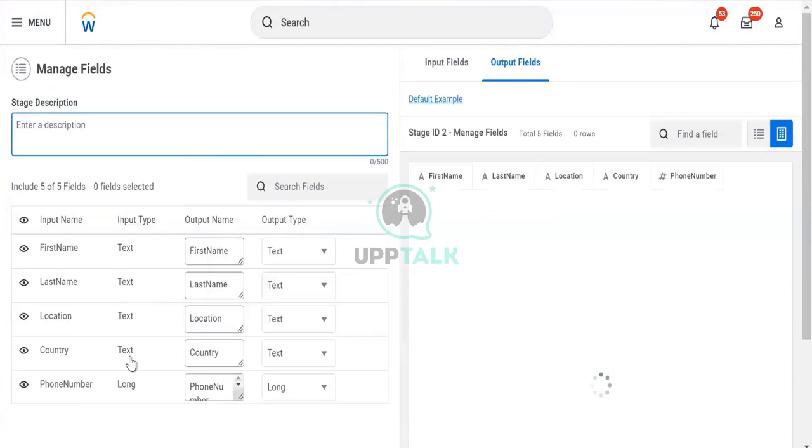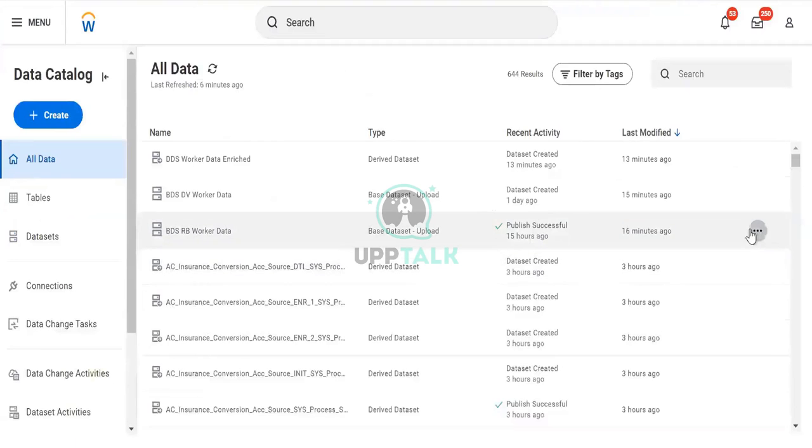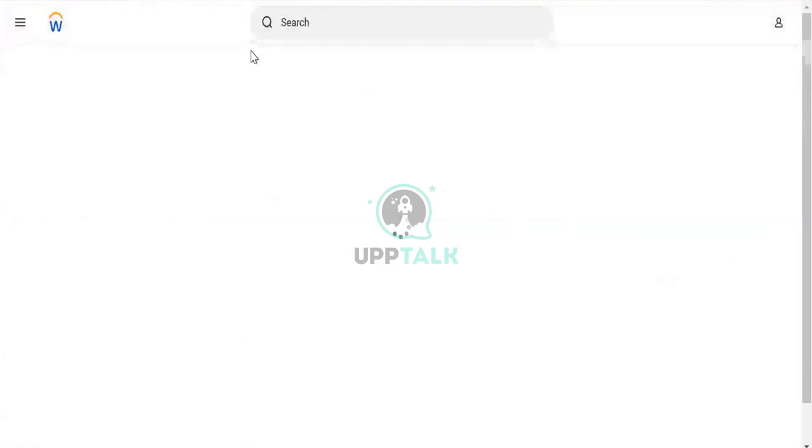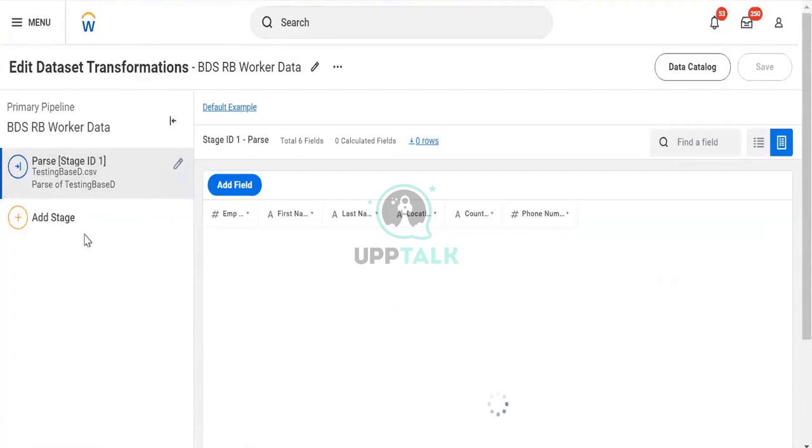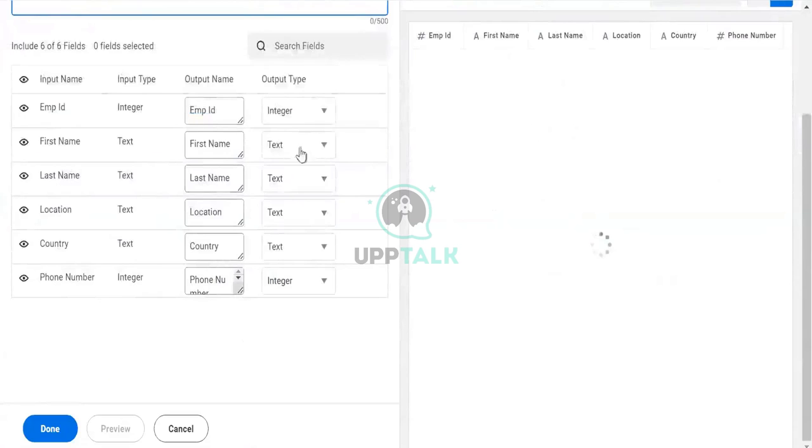No, this is my data set. Let's go to data set and change the name of it. Editor, transformation. This is a very important one because people generally get confused in this.